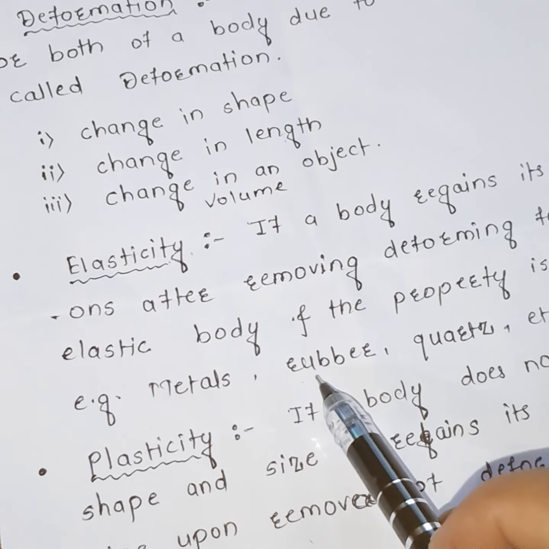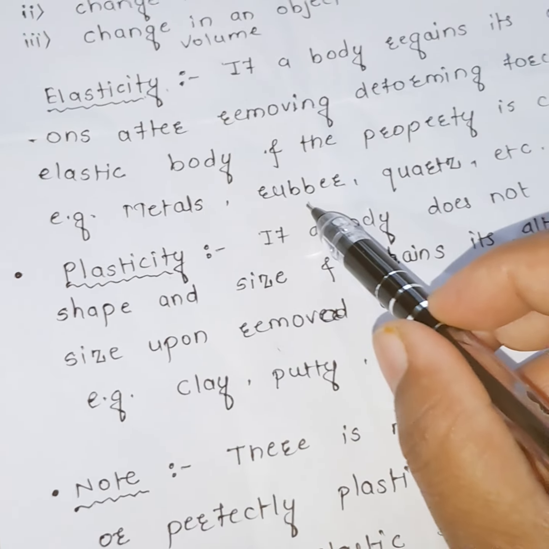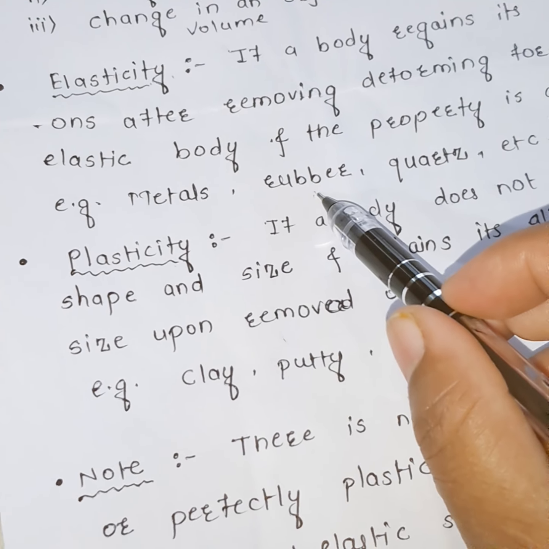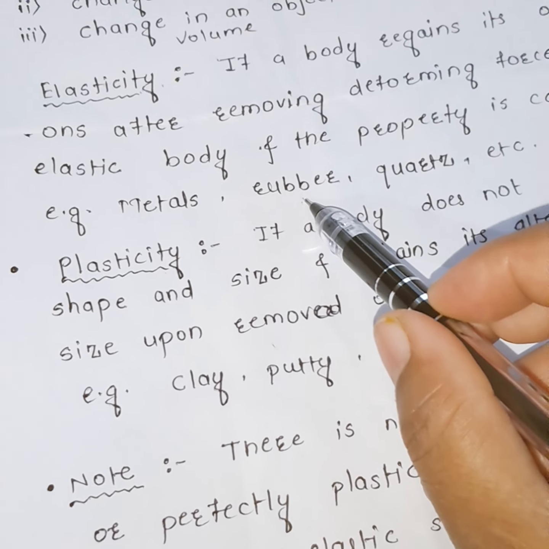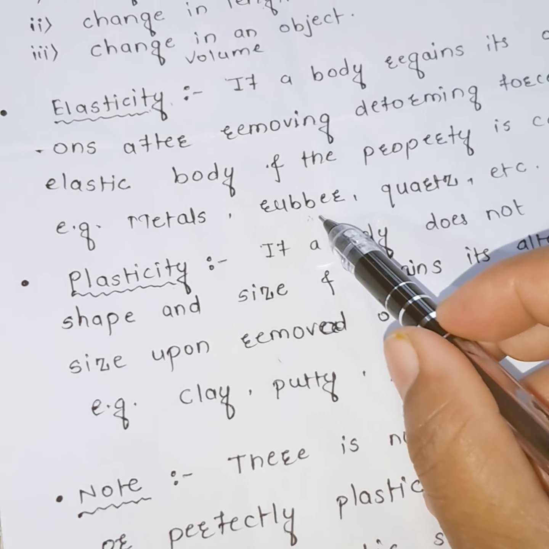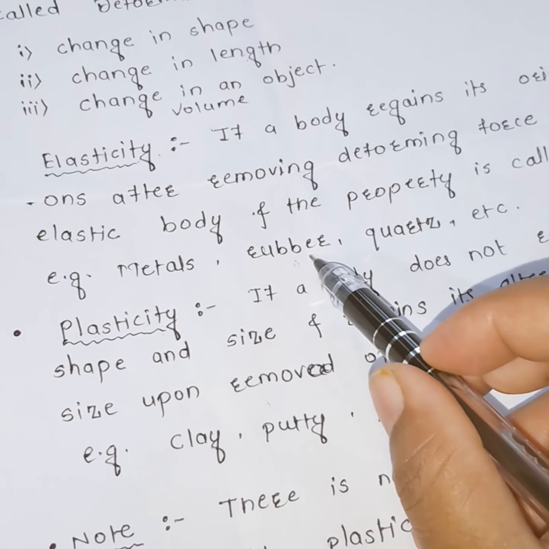We all know about rubber. In the case of rubber, when a deforming force is applied to the rubber band, it gets deformed. But when the force is removed, it regains its original length. This property of a solid is called elasticity.